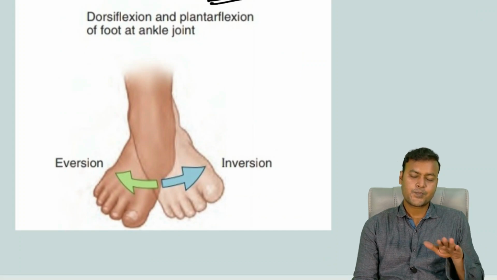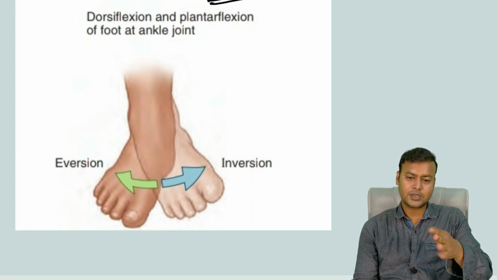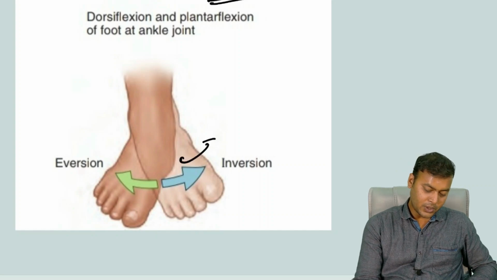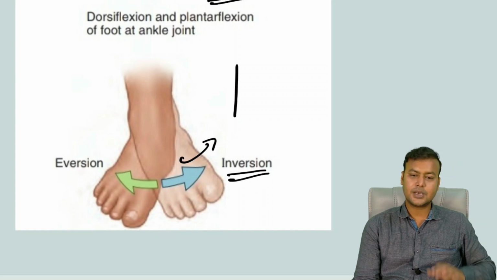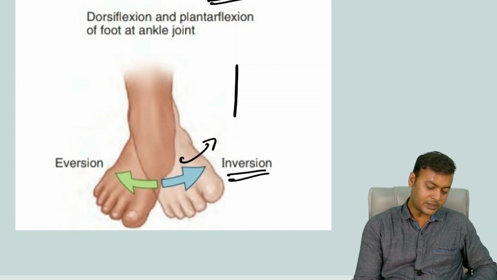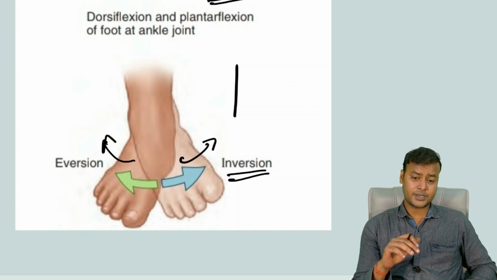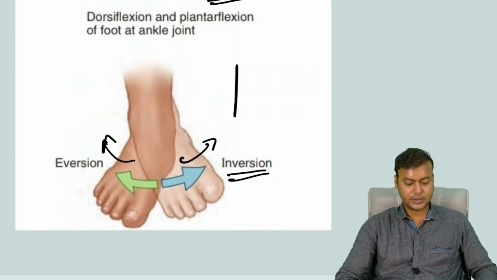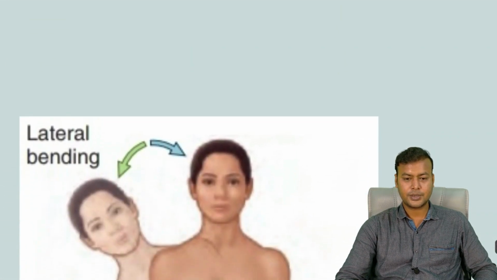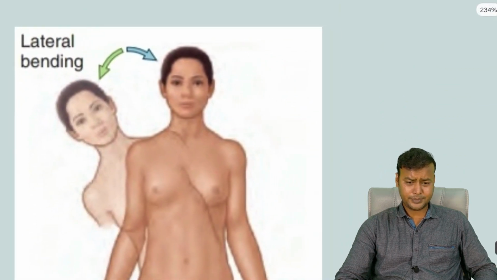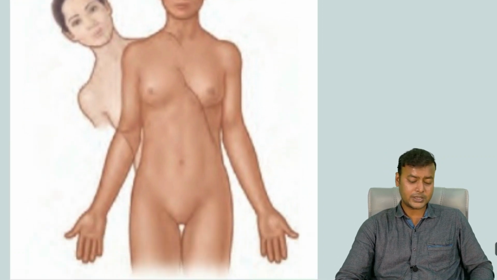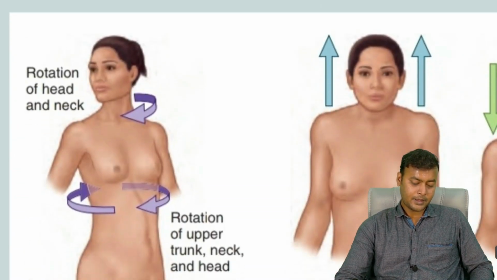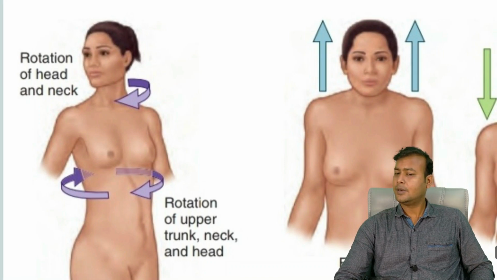Also, the movement of the feet inwards. Inwards means towards the midline. So here is the midline. Towards the midline, you have the inversion. Whereas away from the midline, it is the eversion. So inversion, eversion of foot. All right, here you can see the person bending her upper trunk or the torso. This is known as the lateral bending. So as you are moving your head from side to side, that is the rotation of neck.